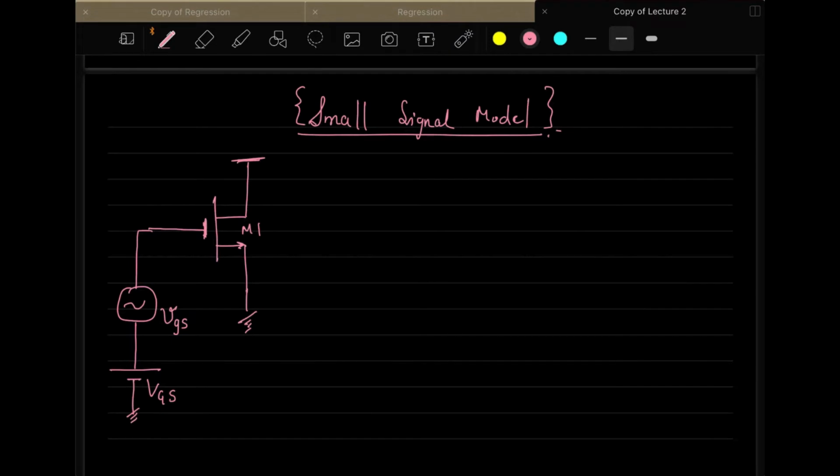So please note the convention I am writing. If I am writing everything small, like small v and small gs, that means it's an AC voltage. And if I am writing a capital V with capital GS, then I am talking about a DC voltage. And if I write something like small v and capital GS, then it's basically a combination of the two.